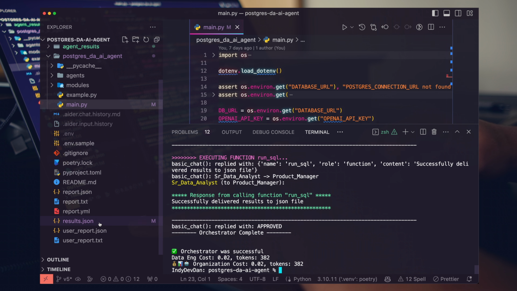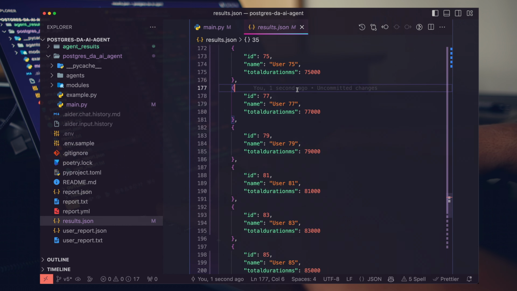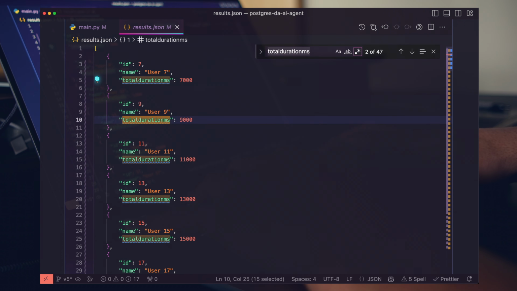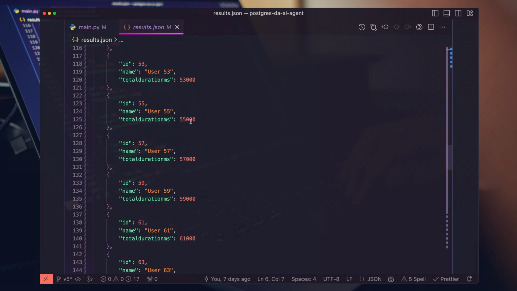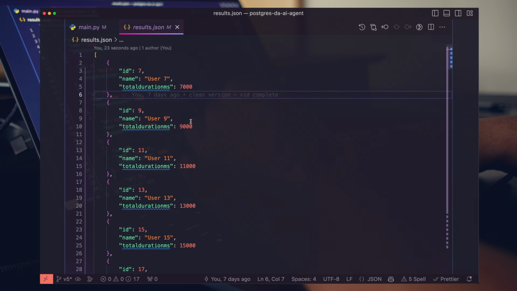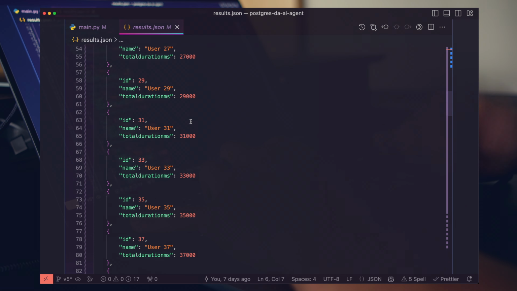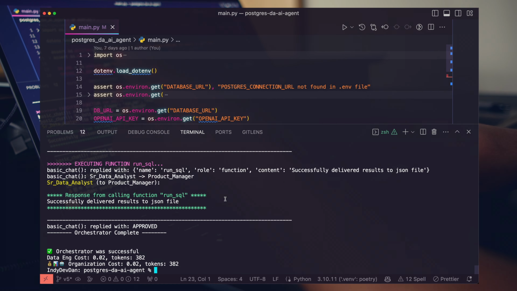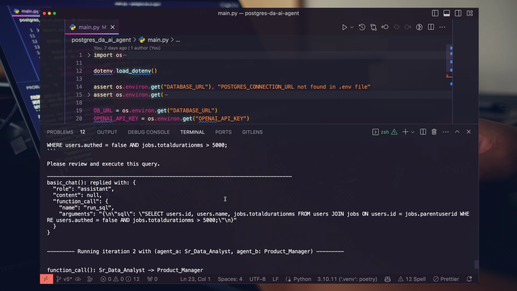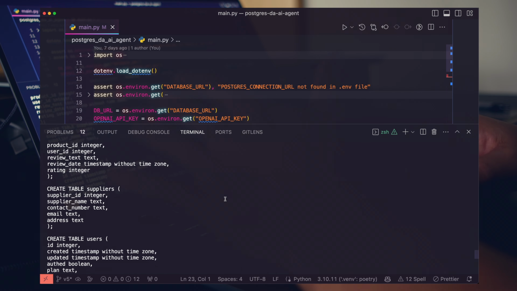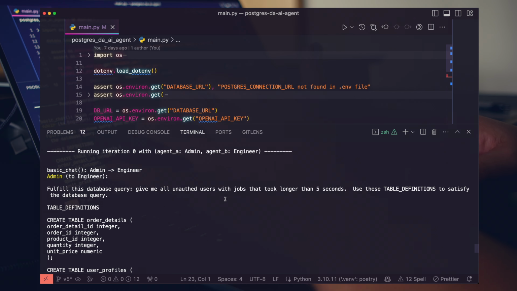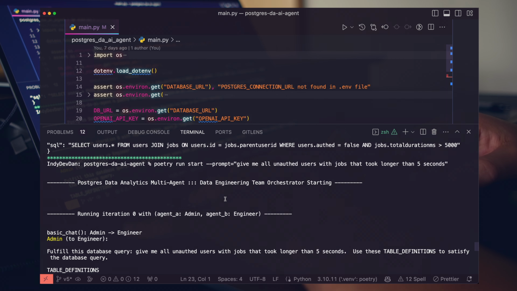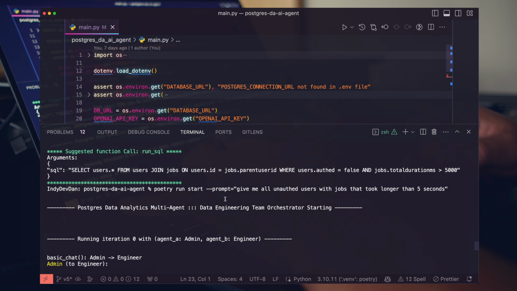If we go ahead and look at this results.json file, you can see here we have all users with the duration greater than 5 seconds. We can now send this to a front end. We can now operate on these, and we can take our data analytics pipeline from there. So if we look at the logs here, we can see that there's kind of a lot going on. Even just with the 3 agent system that we have here, there's a lot of mental overhead required to read and consume these logs, even with all the work we've done so far, right? So that's what we want to clean up.